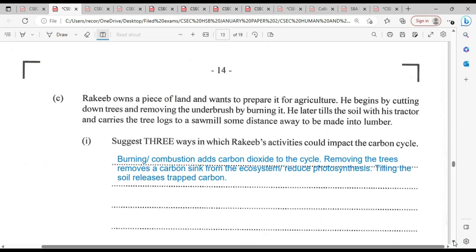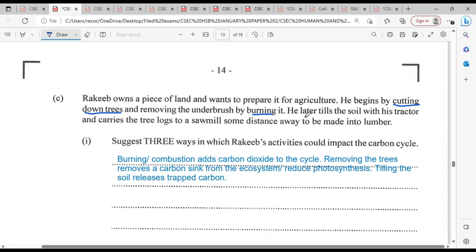Look at the word impact. So let's look at some of the things that are happening. We have deforestation, cutting down the trees. That is going to be removing our carbon sink. The trees will not be there to absorb the carbon, and of course you know that it's doing that through the process of photosynthesis. Now removing the underbrush and burning them, that's combustion.